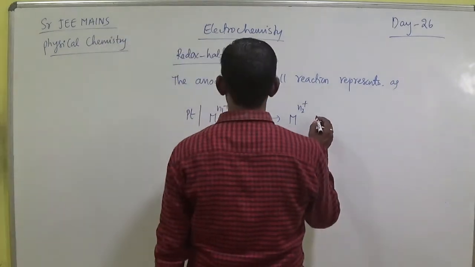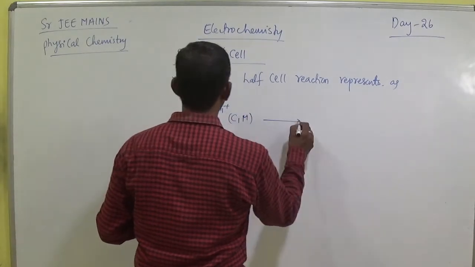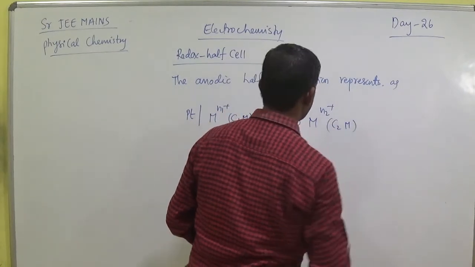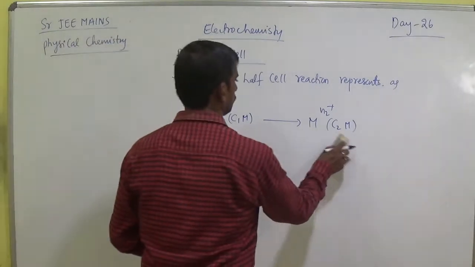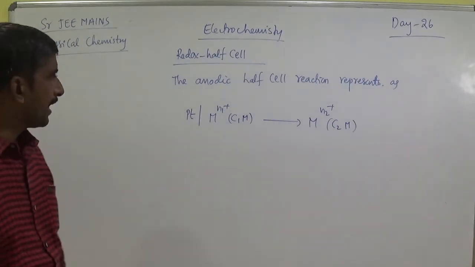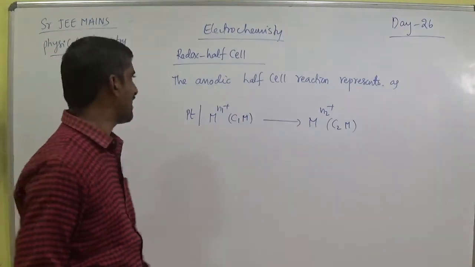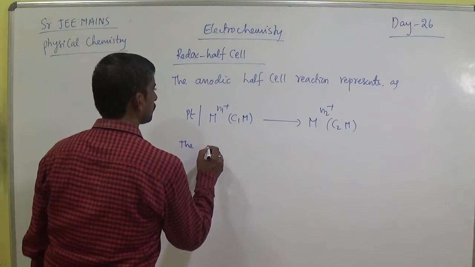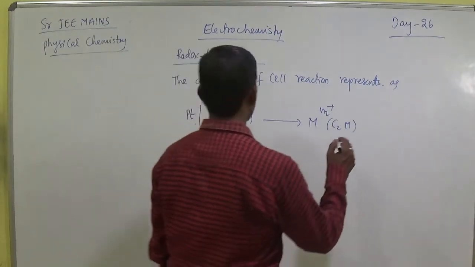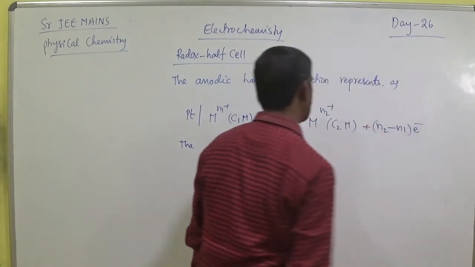Here C1 M gives rise to M^(n2+) C2 M. These are all ionic half cell reactions. Ionic means losing of electron, plus (n2 minus n1) electron.